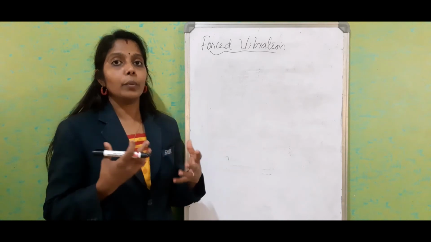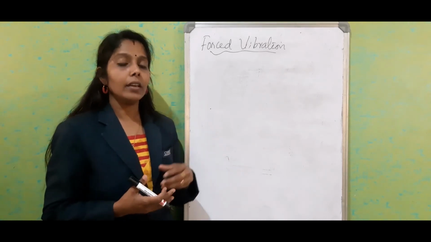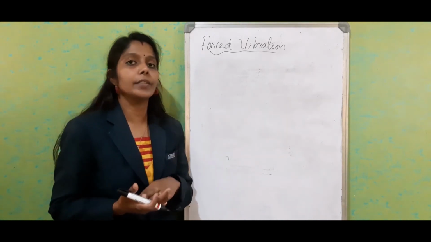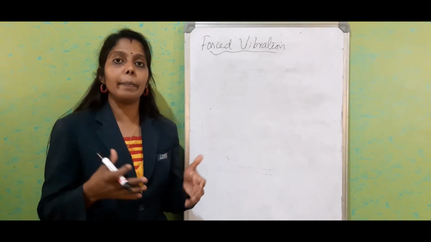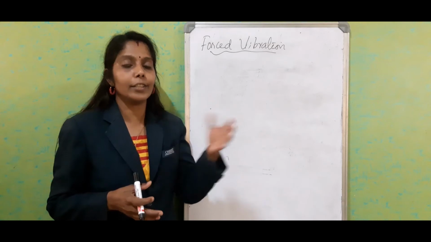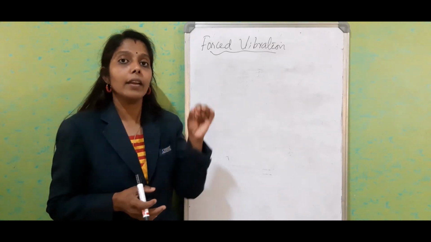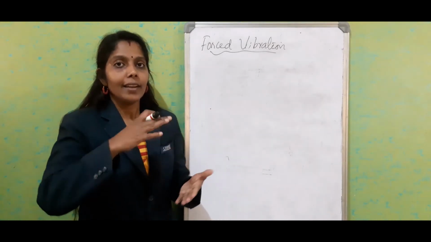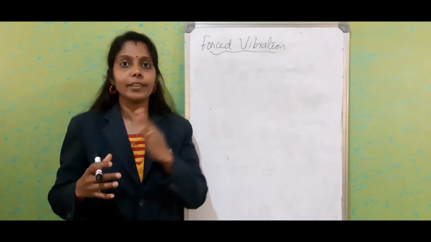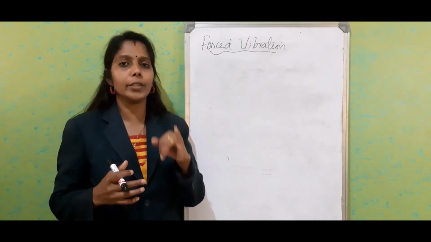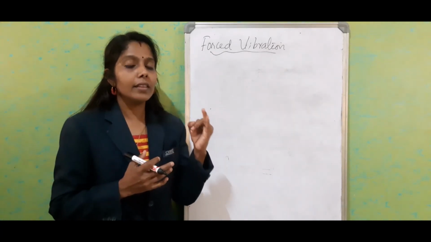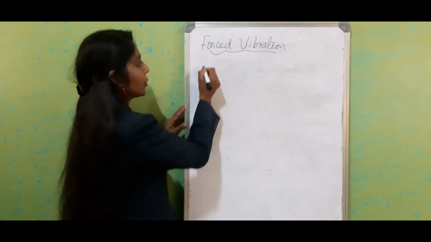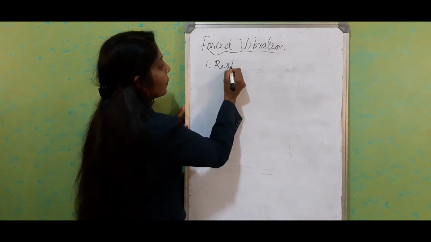When a body is set into forced vibration, it experiences three kinds of forces. First, the restoring force. The restoring force is there in all kinds of vibration, like natural vibration and damped vibration. That means when the body moves from one position, it has to come back. That is called restoring force. So restoring force is common for all kinds of vibration. Then the second one is the resistive force.